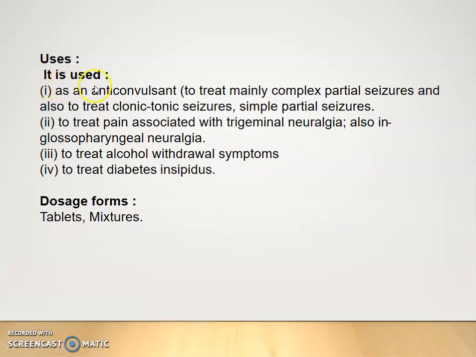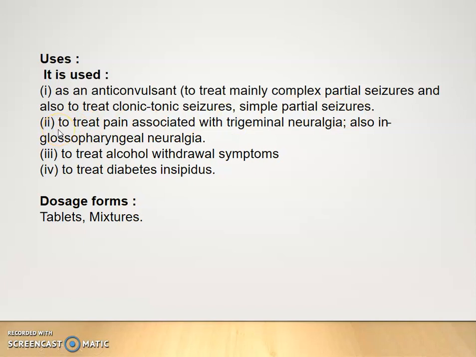Uses: it is used as an anticonvulsant for the treatment of complex partial seizures and also to treat tonic-clonic seizures and simple partial seizures. That means it is used for partial as well as generalized seizures.